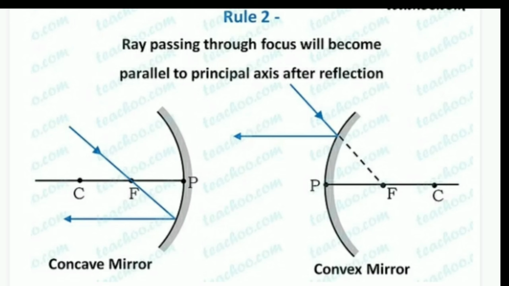And if you look at convex mirror, a ray is incident on convex mirror but appears to be passing through focus. After reflection, it will become parallel to principal axis.